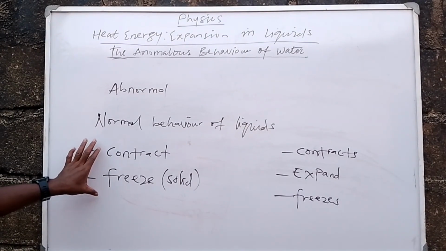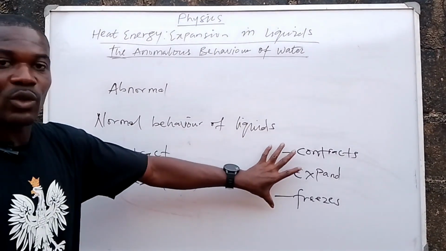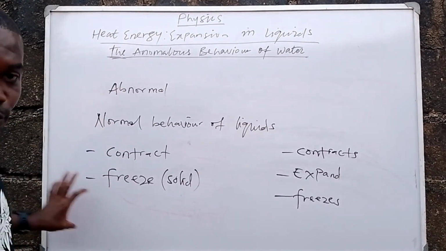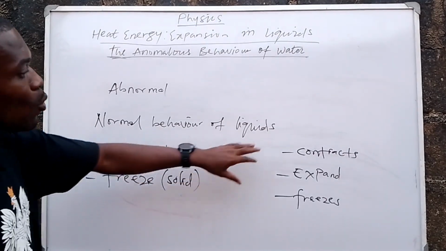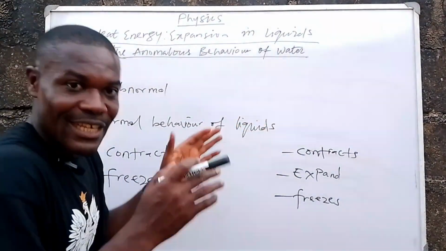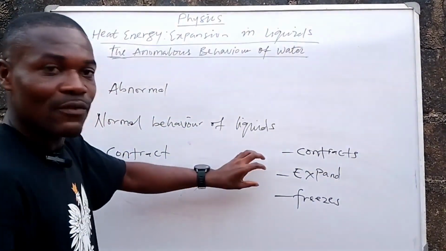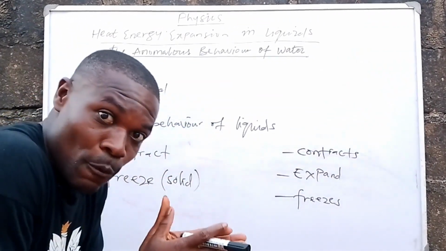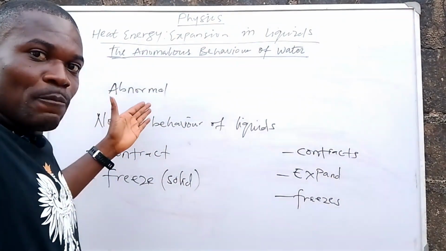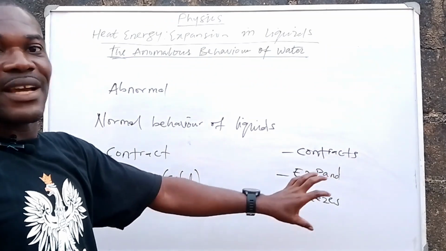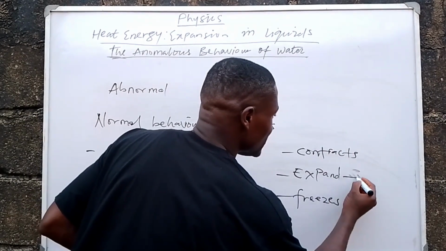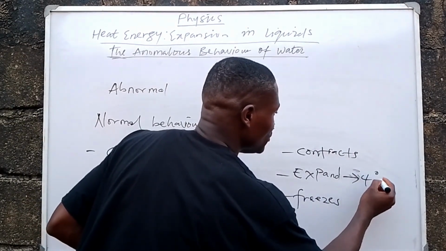So you can see that the steps liquids in general take is different from the steps water takes. So liquids in general contract at the removal of heat and then freeze up at a certain temperature. While for water, when you remove heat, it starts to shrink, starts to contract, and then from contraction, instead of freezing, no, it doesn't do that. It expands. It was shrinking before, and then at some point it starts expanding, and then from expansion, it then freezes up, right?